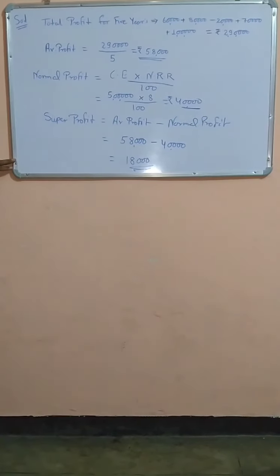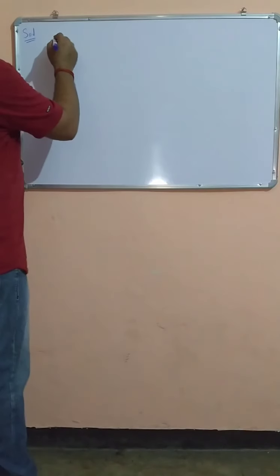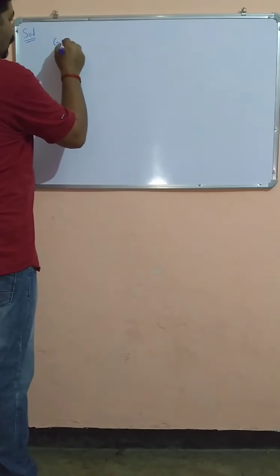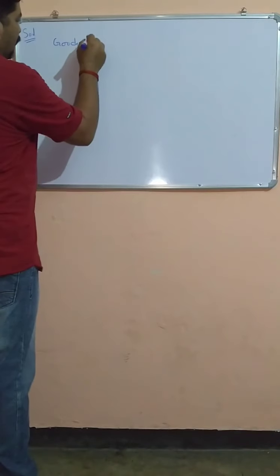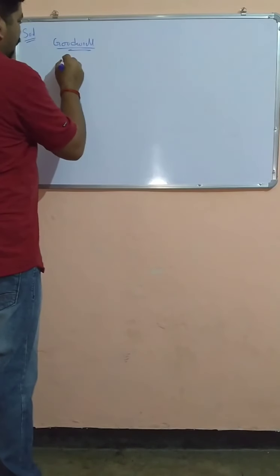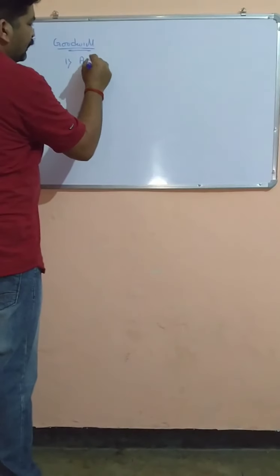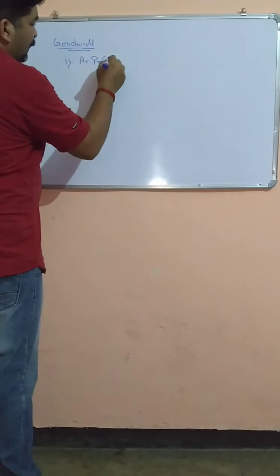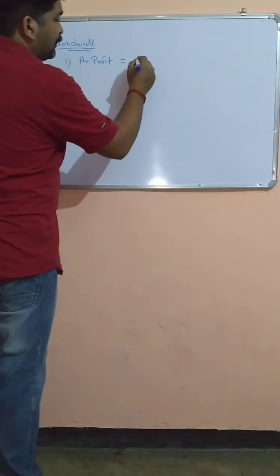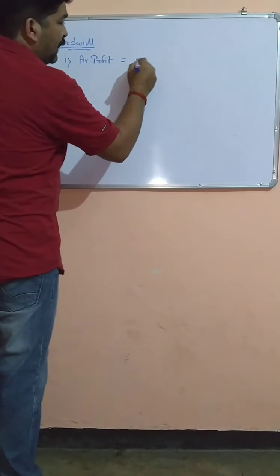Now the value of goodwill. First, average profit, that is 58,000.